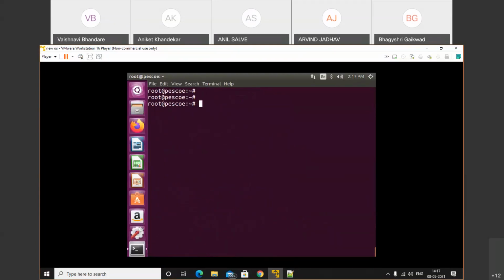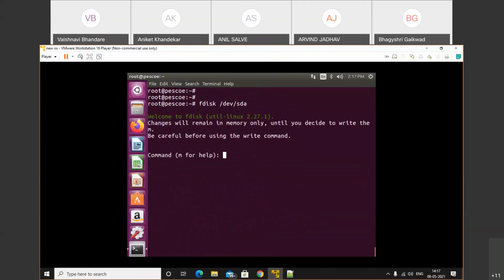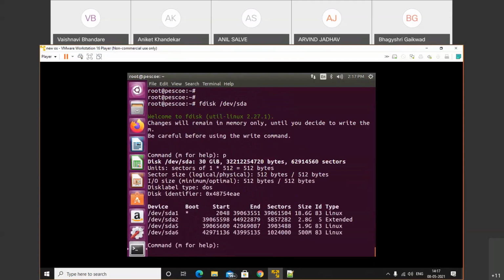That will do one more time. So first of all, fdisk /dev/sda, the disk name. We'll enter into that. Now, first of all, we'll check the partition. Here I will use P. So these are the partitions: /sda1, sda2, sda5 and sda6.